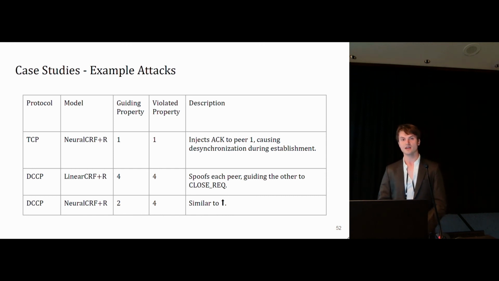In the case of DCCP, an example attack would be one that elaborately spoofs each peer to guide the other into closed rec. There's no closed rec state because there's no active-active teardown in DCCP, so this is an incorrect behavior. And we define an attack as something that induces an incorrect behavior.